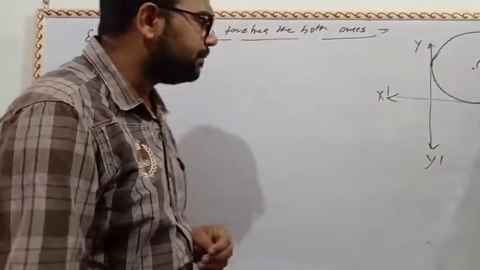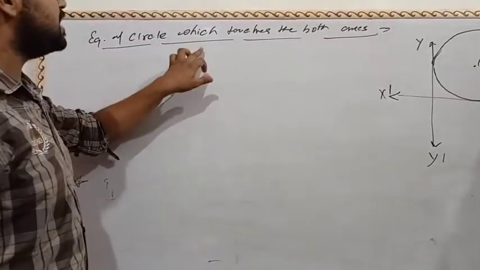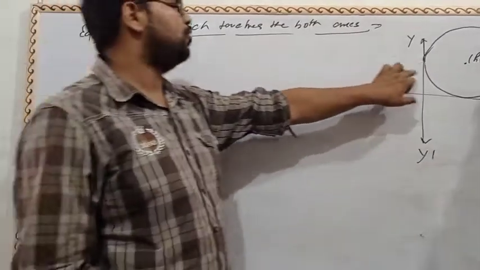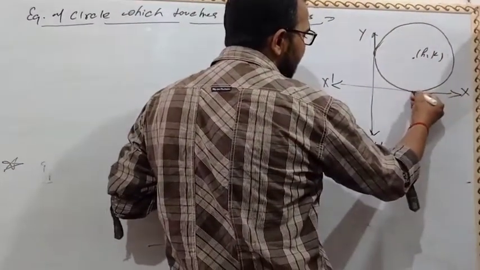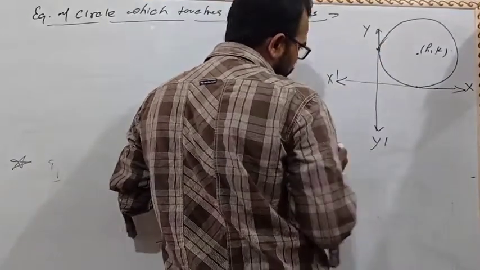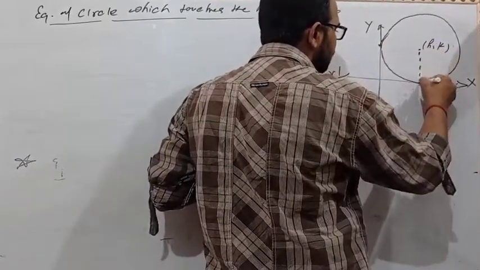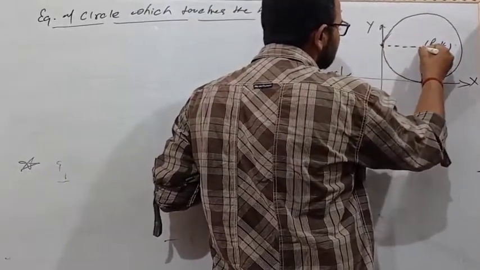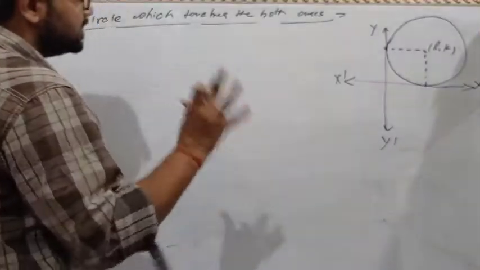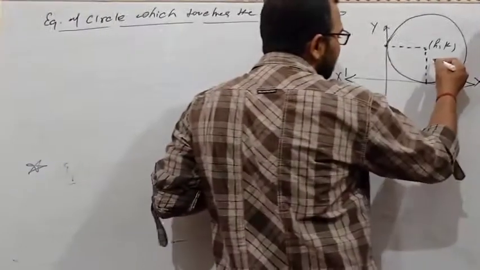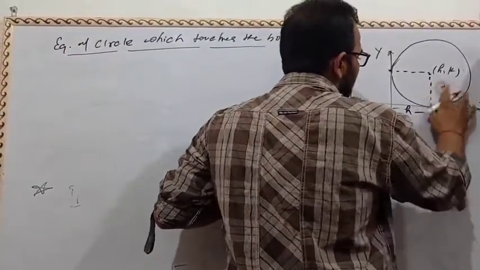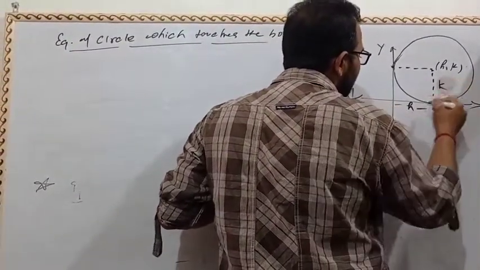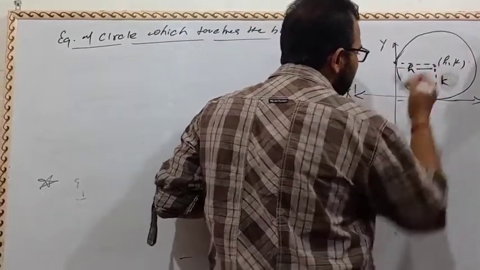The next concept, equation of circle which touches both the axes, means a circle which touches the x axis and the y axis. In previous topic, if circle touches the x axis, it is h, and it is k, so it is also h.